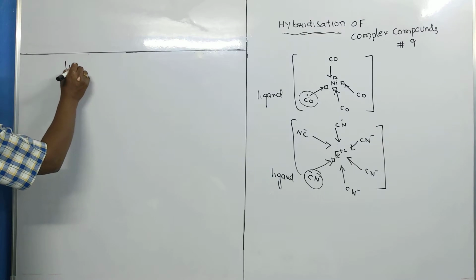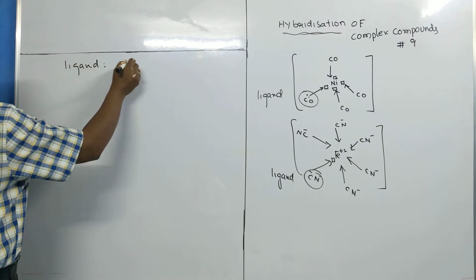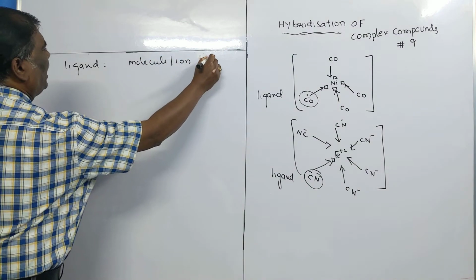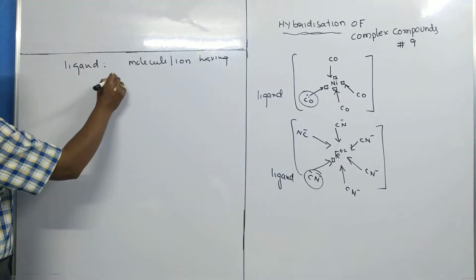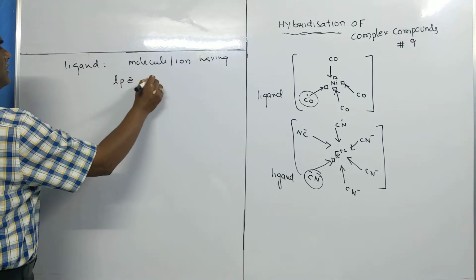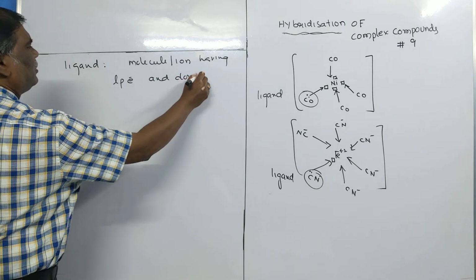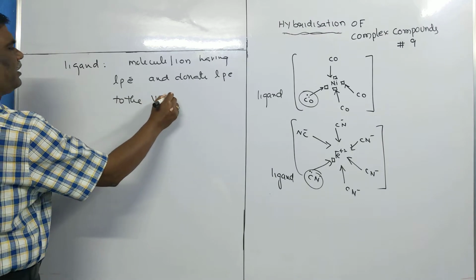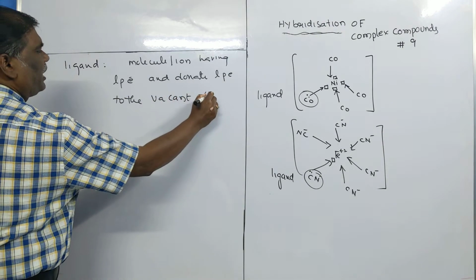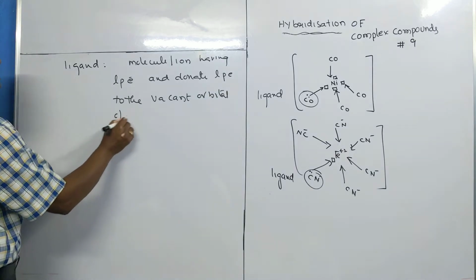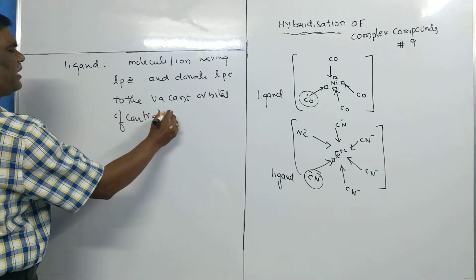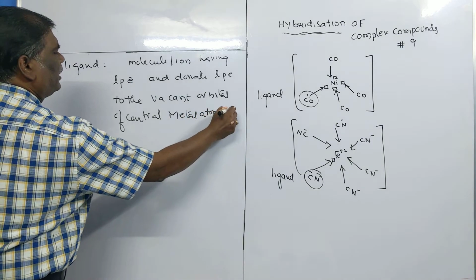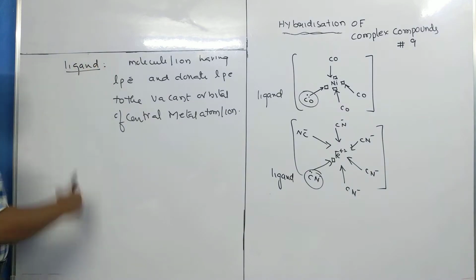What is a ligand? A ligand is a molecule or ion having lone pair of electrons and donating lone pair of electrons to the vacant orbital of the central metal atom or ion, that is known as a ligand.